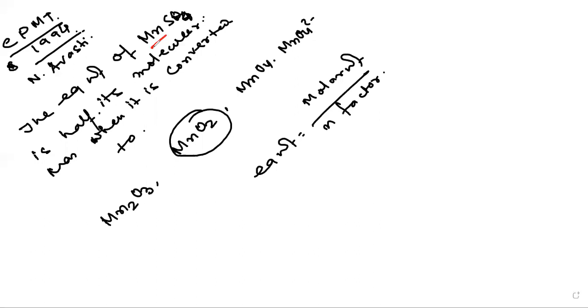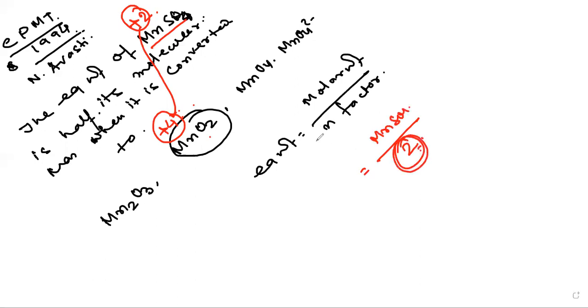Now what happens? You can see that the oxidation number of manganese is +2 here, and here the manganese is +4. Now you can see the change in the oxidation number, that is 2. So the n factor will be 2, and the molar weight of MnSO4 we can put here. So this is the answer. It was told that it is half of the molecular weight, which means the n factor should be 2. So I have to find the case where the change in the oxidation number is 2. So this is the way.